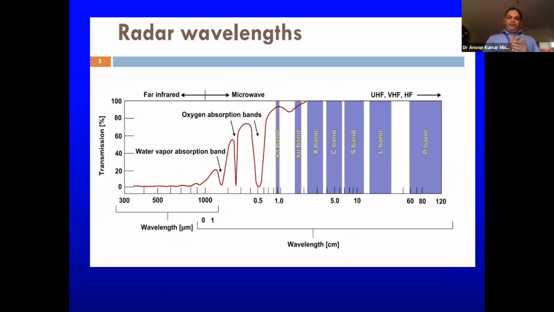If we are talking in terms of bands, this is dedicated towards microwaves only. So we have different kinds of bands, like Ka band, Ku band, X band, C band, S band, L band, or the P band. This Ka band is the strongest of them, because as we move toward this side, wavelengths are increasing, but frequency or intensity is decreasing.